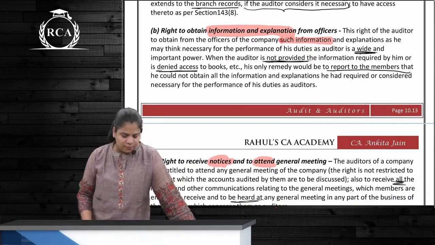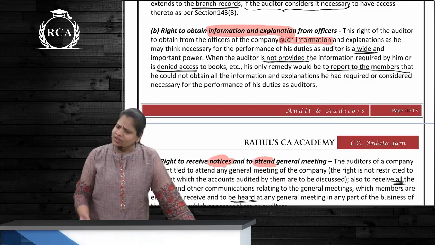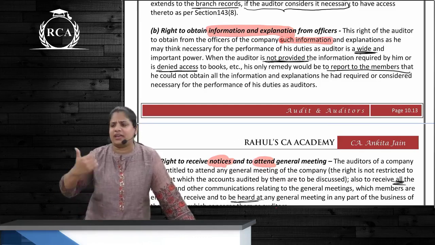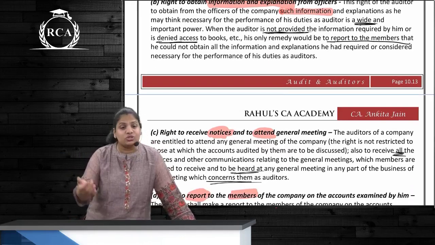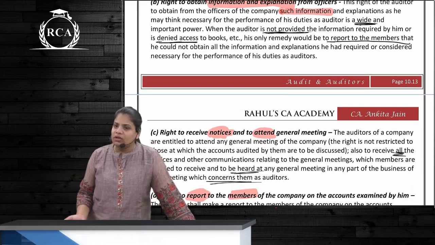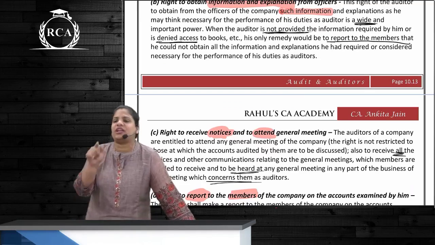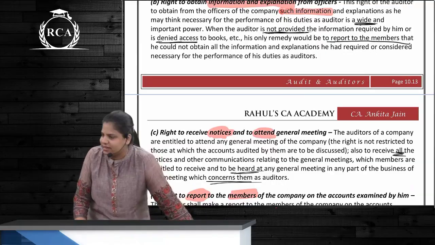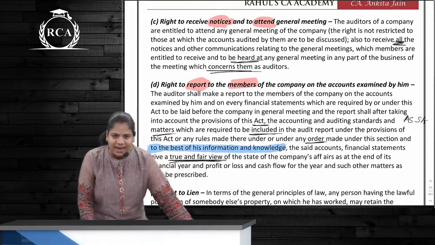Then the next one, right to obtain information and explanation regarding what? Whatever queries he has and is asking, he should be getting the information and explanation. If it is not provided to him, what will he do? He will qualify the audit report. So he should mention in the audit report that he has been denied this access. Next one, right to receive the notice and even attend the general meeting.